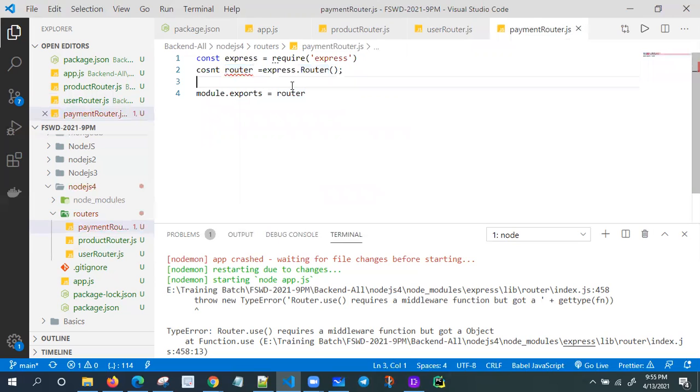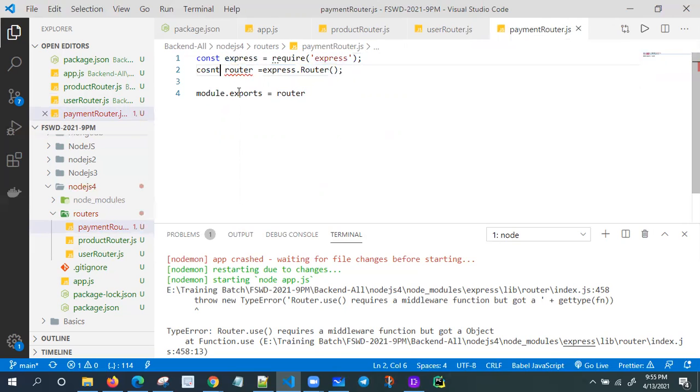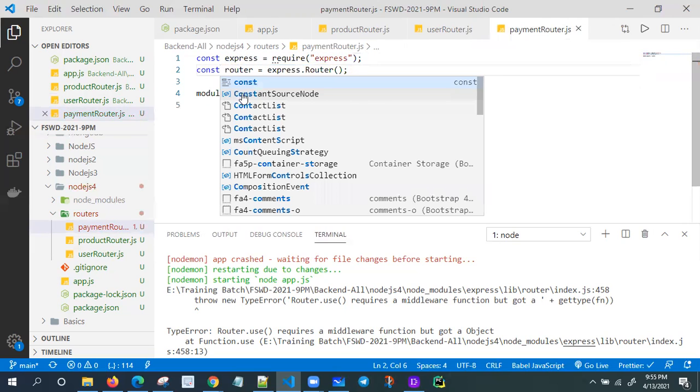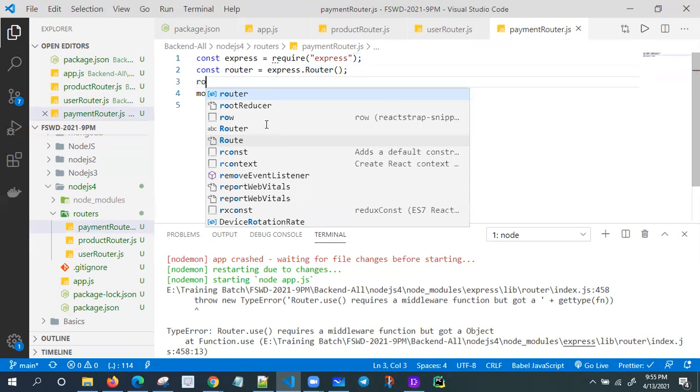What is the mistake here? Comma, express. Fine. "Constant" is a spelling mistake. Constant. Yes, now like this. I just created one router and exported the router. Now let me create a router.get.